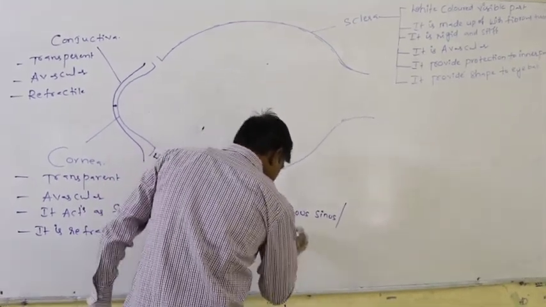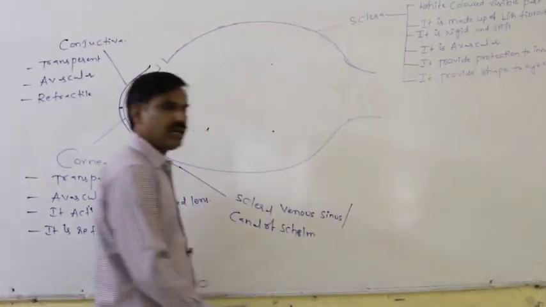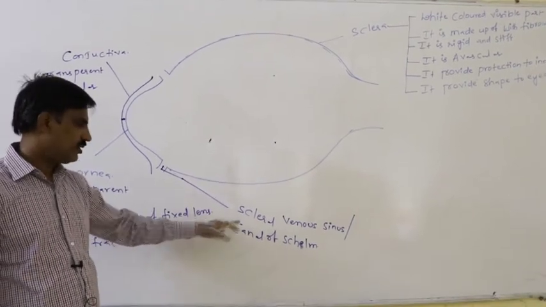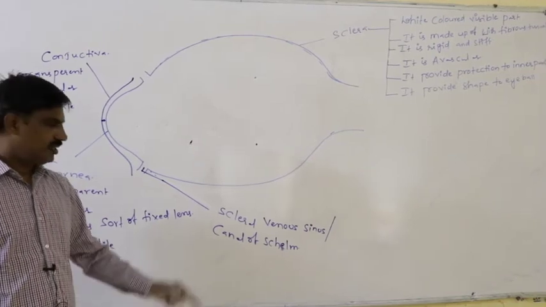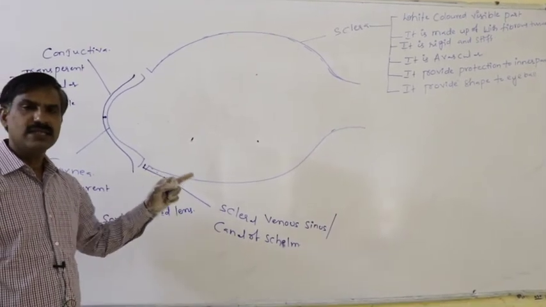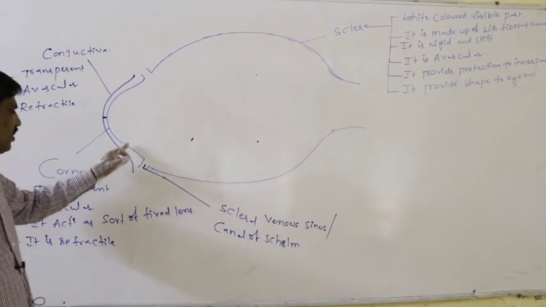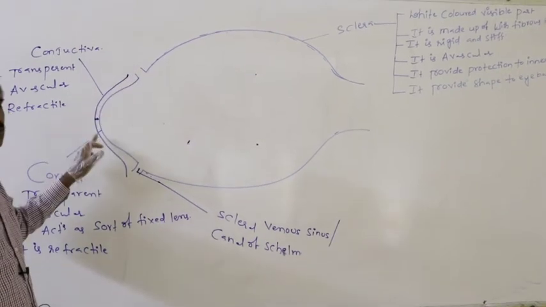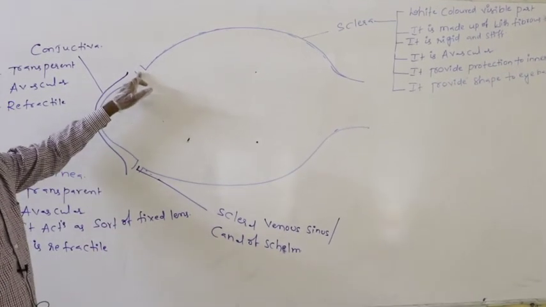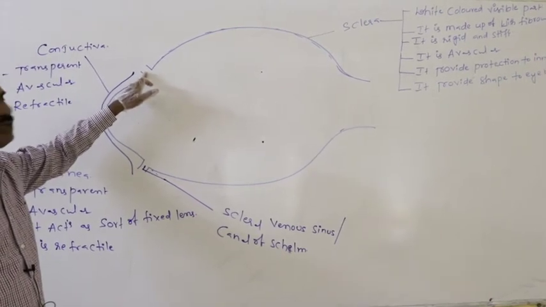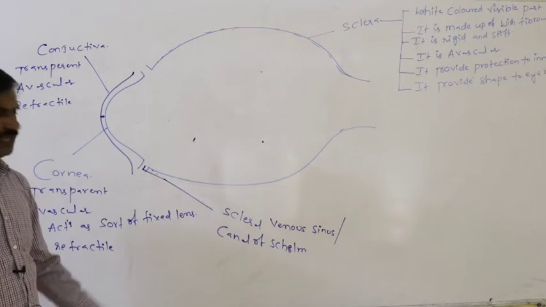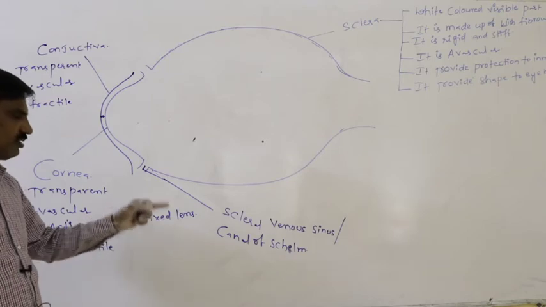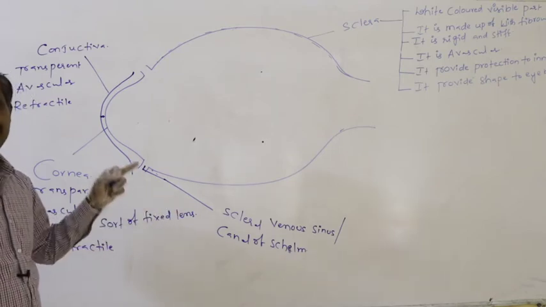Canal of Schlemm, that is said to be the canal of Schlemm or scleral venous sinus. That is the canal present between the cornea and the sclera, where the sclera is joined with the cornea. In that particular junction, the canal which is present is said to be the scleral venous sinus or canal of Schlemm.